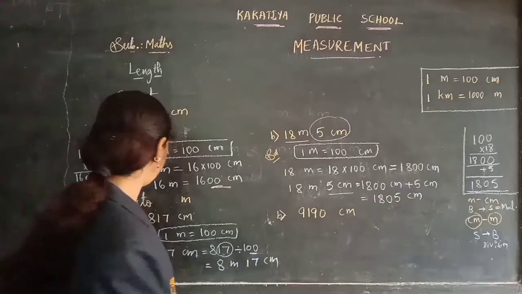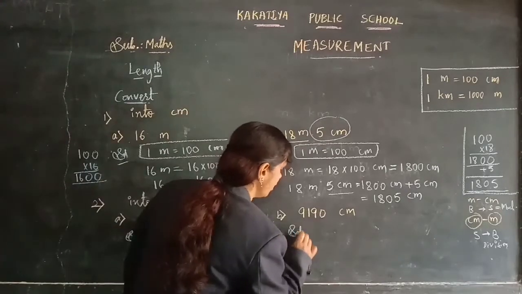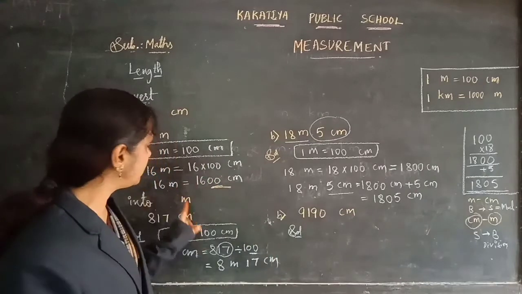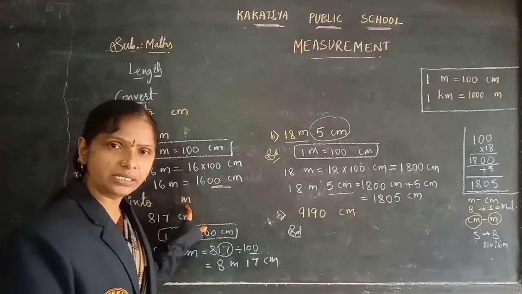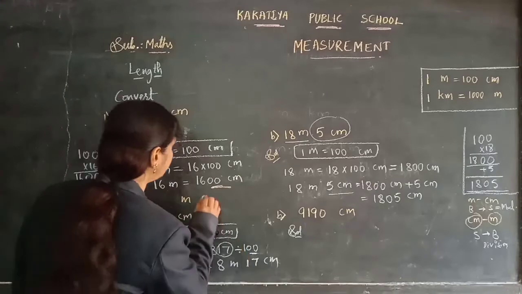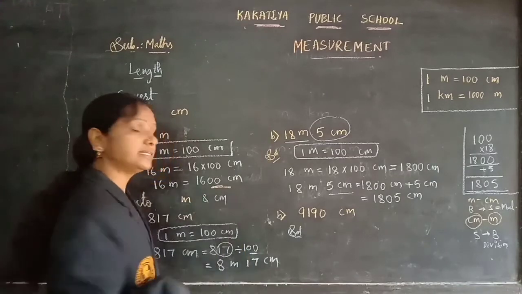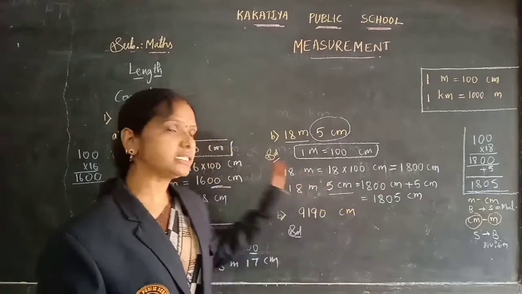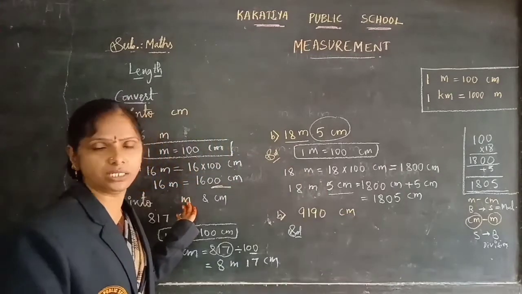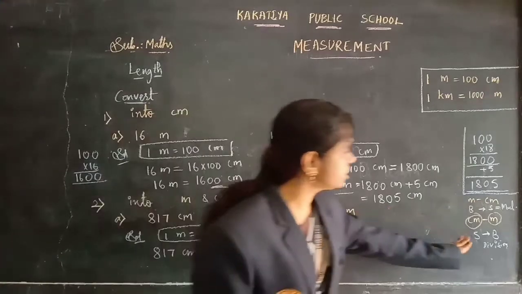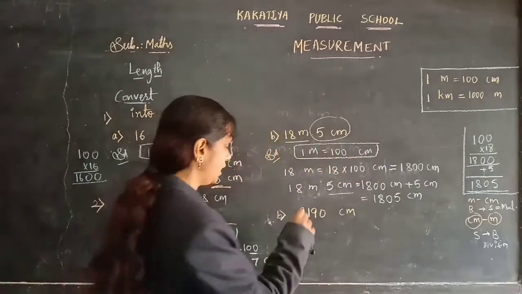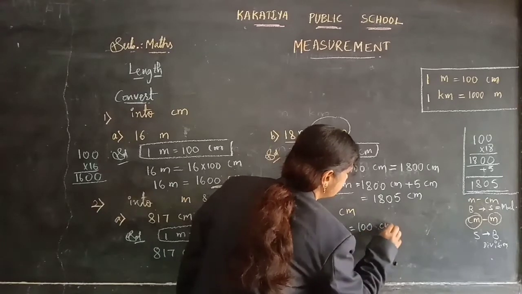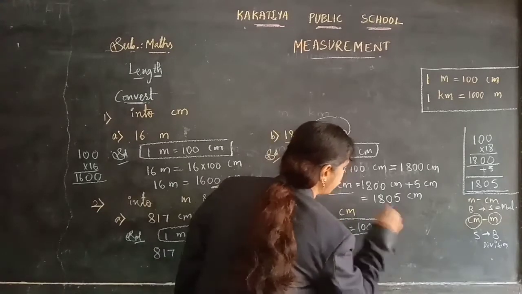Coming to this problem, children, here also the given question is in centimeters and the answer we should get is in meters and centimeters. Here a smaller one, centimeter, we are changing into the bigger one, meters, nothing but division. First you write the formula related to meters and centimeters: 1 meter is 100 centimeters.